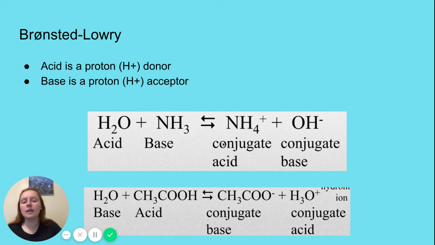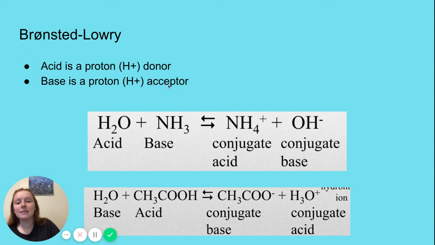Now you'll see these words right here, conjugate acid and conjugate base. And that can be hard sometimes for us to deal with. The good thing is it's pretty simple. We know about this symbol right here from our reversible reactions unit when we talked about equilibrium. That just means that the reaction can go in both directions, no problem. And so if we were to reverse this reaction, the OH minus would now act as a proton acceptor, which in this case is a base. And the NH4 plus, which just a minute ago was acting as a base, will now act as an acid, giving back the proton.